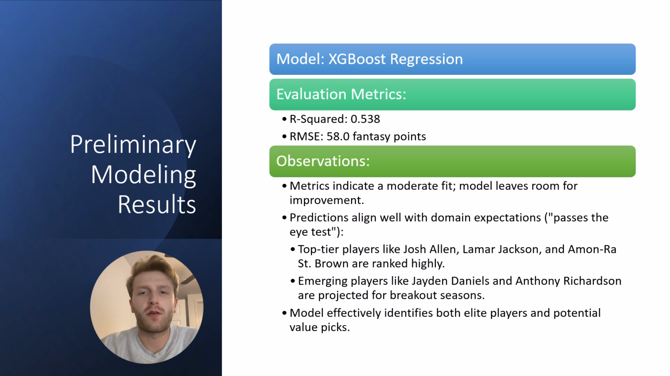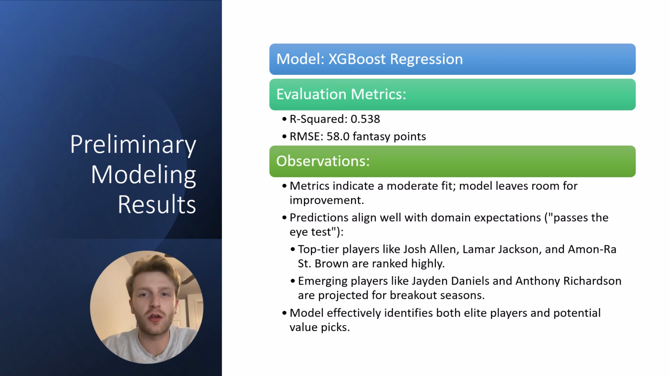So the first model that we've trained is XGBoost regression. This model is showcasing moderate performance at best. The initial modeling is picking up on 53.8% of variation and is producing a prediction that's 58 fantasy points off on average. This suggests that there is room for improvement.